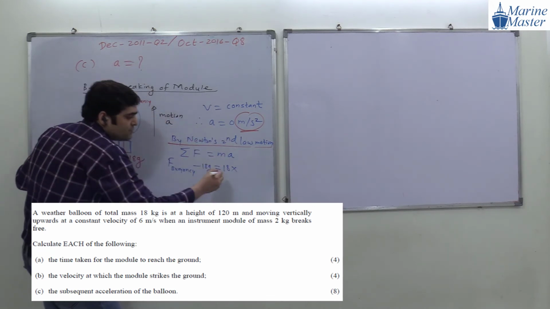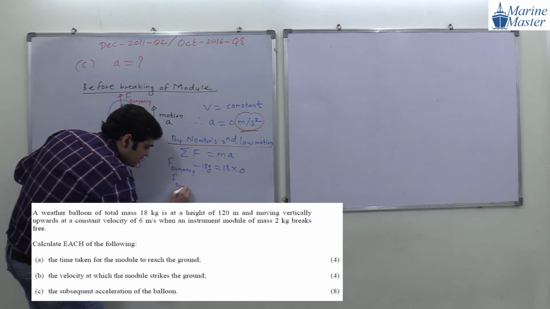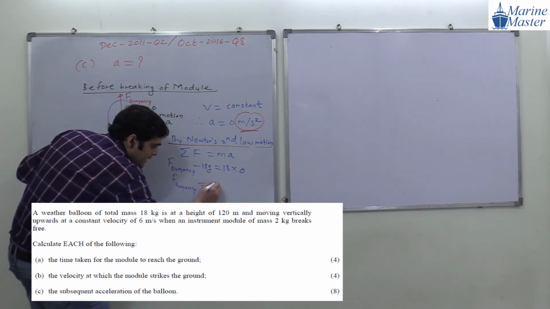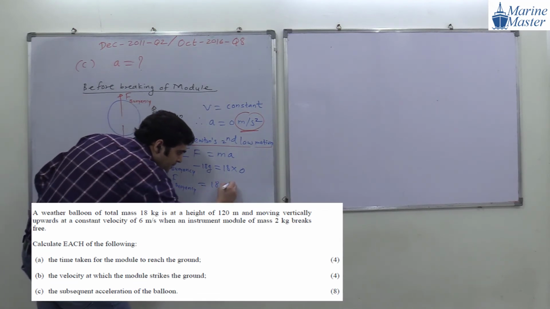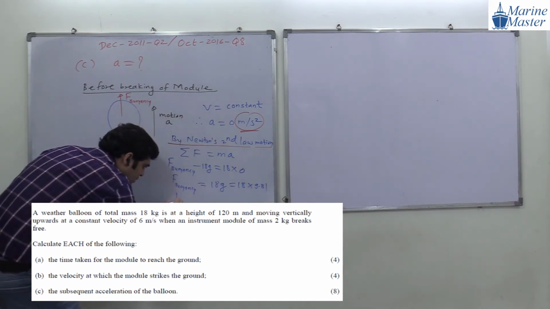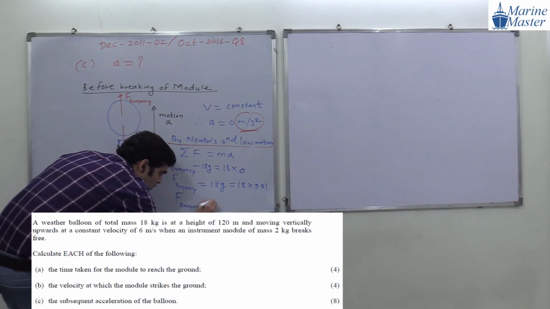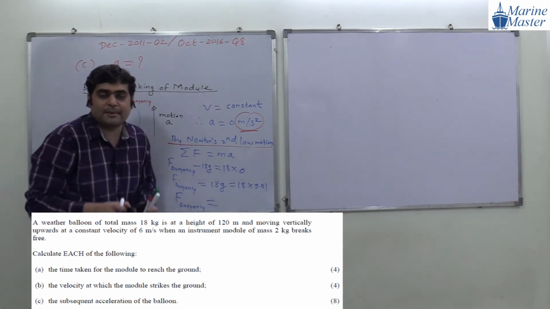Acceleration in this case is 0. So F buoyancy will be equal to 18g. Everyone getting my point? So 18 multiplied by 9.81. Please do the calculation. Everyone do the calculation. 18 multiplied by 9.81.